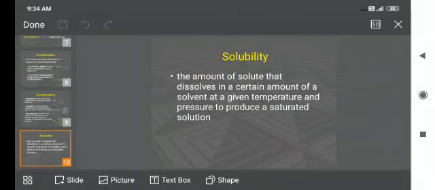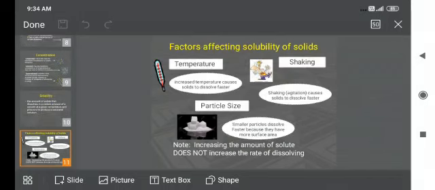Solubility: the amount of solute that dissolves in a certain amount of a solvent at a given temperature and pressure to produce a saturated solution. Factors which affect the solubility of a solid. First, temperature. If we increase temperature, solubility increases because it causes solid to dissolve faster.